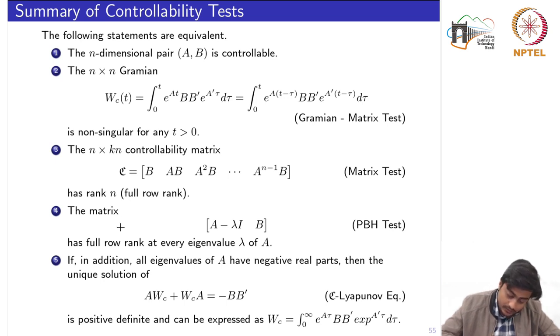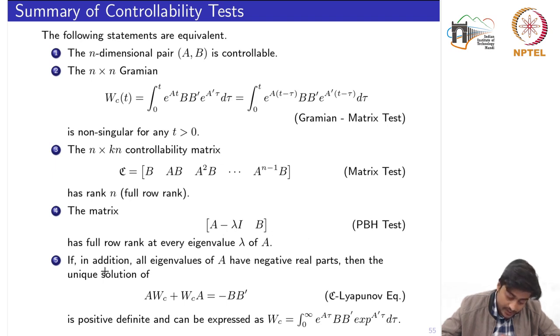Fourth, you can also say the eigenvector test or the matrix test, because both of them are related. That the matrix A minus lambda I, B has full row rank at every eigenvalue of A, which we have said is a PBH test, Popov-Belevitch-Hautus test. Equivalent to that, we had an additional condition that there is no eigenvector of A transpose in the kernel of B transpose.